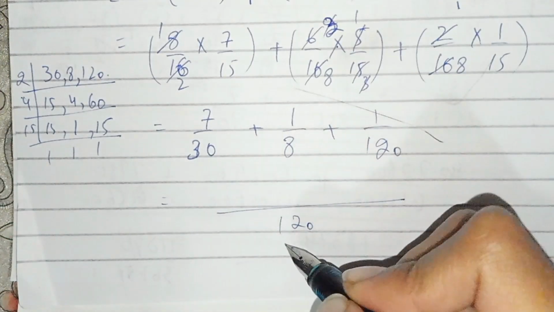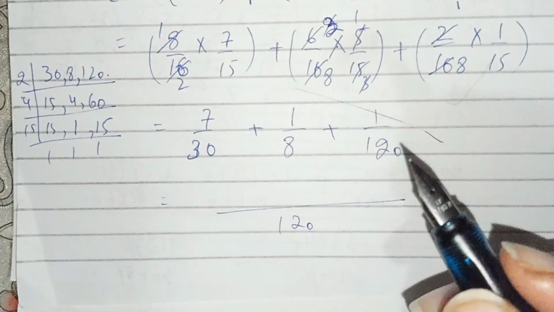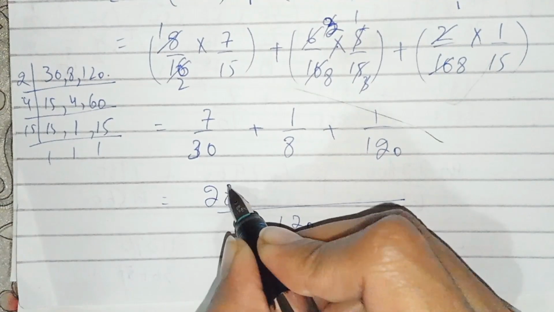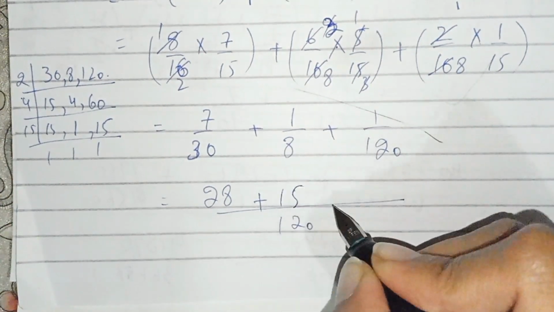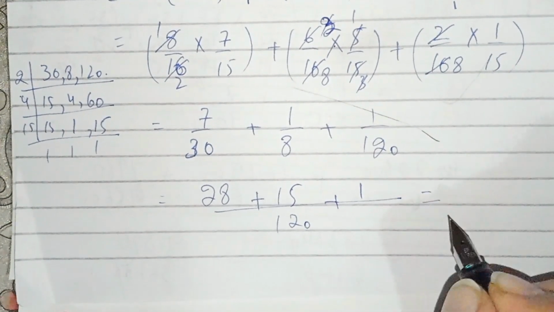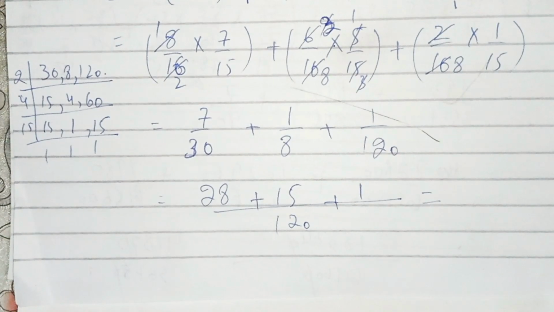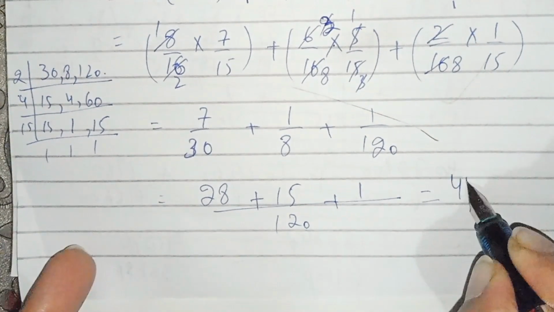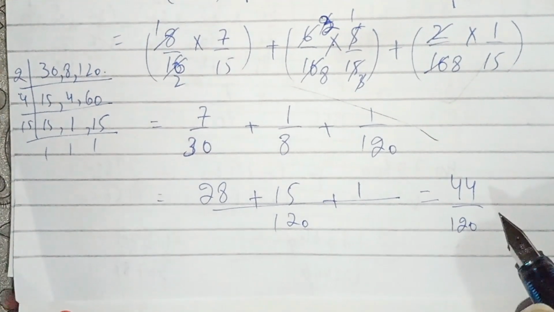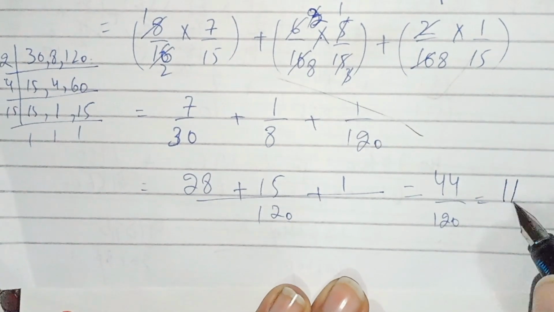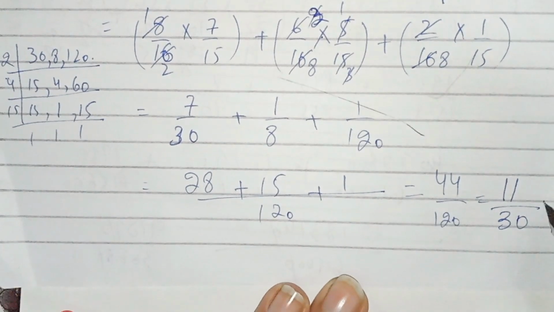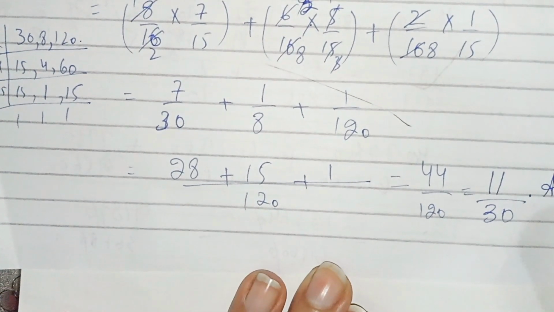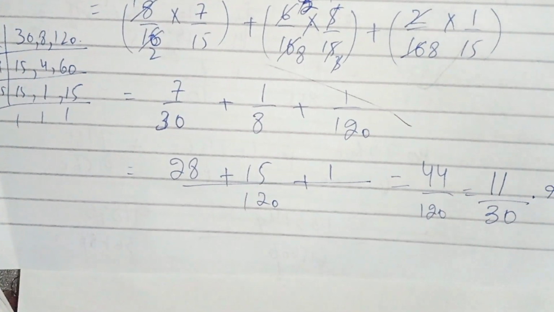4 times 30 is 120, and 4 times 7 is 28. 8 times 15 is 120, and 15 times 1 is 15, and 1 times 1 is 1, and now by adding it we get 44 over 120. 4 4s are 11 times 44, and 4 30s are 120. And now students, this is the answer. This is the probability of part number 3.